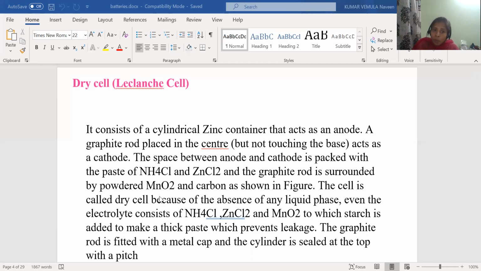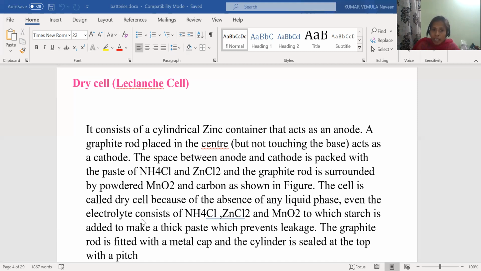But again, MnO2 is mixed with the carbon because MnO2 has less conductivity. Conductivity is less. So to increase the conductivity, again we are adding the carbon. So MnO2 is used to increase the reactivity. Carbon is used to increase the conductivity.